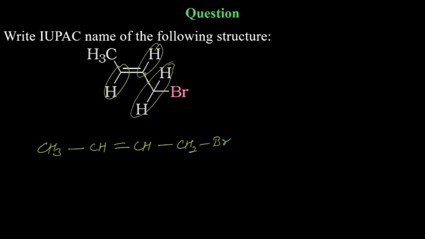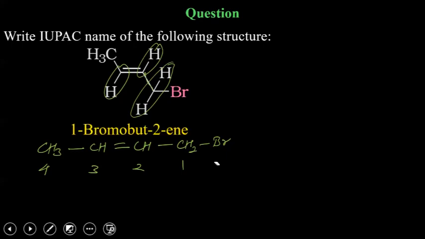Good. So numbering will start from the right side because again the double bond is just in between. Right side 2 carbons, left side 2 carbons. But you have the side chain on the right side. From here, 1 bromo. Correct. 1 bromo, very simple one.